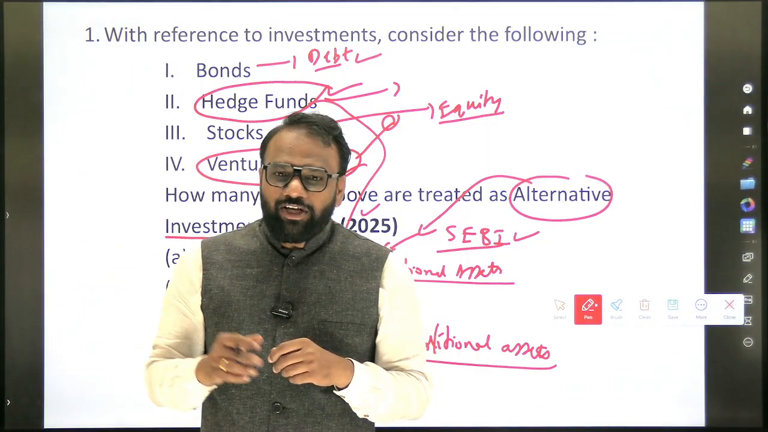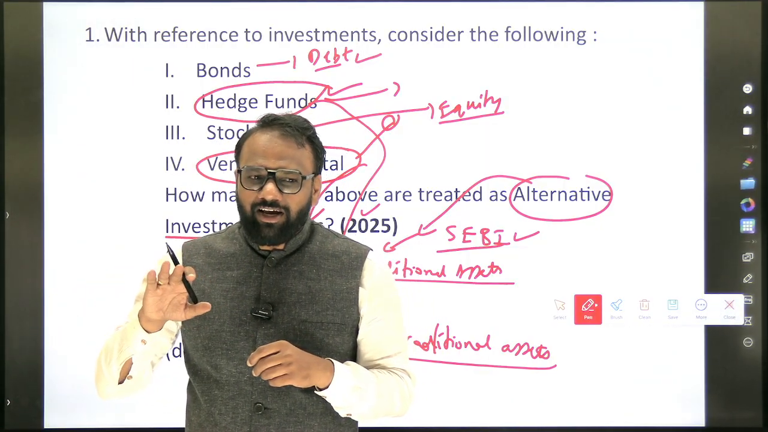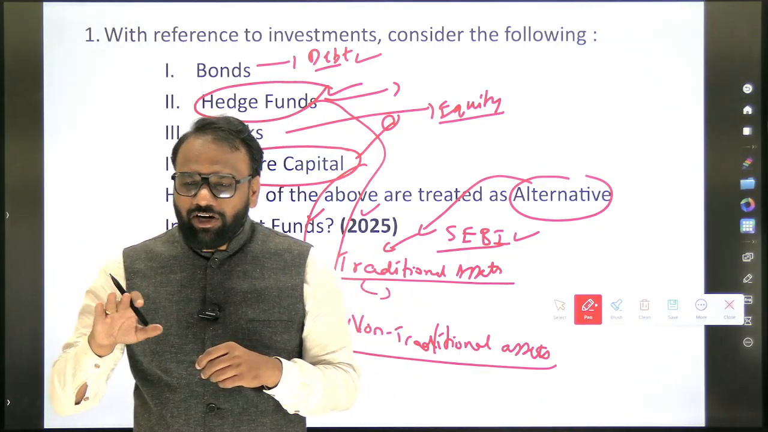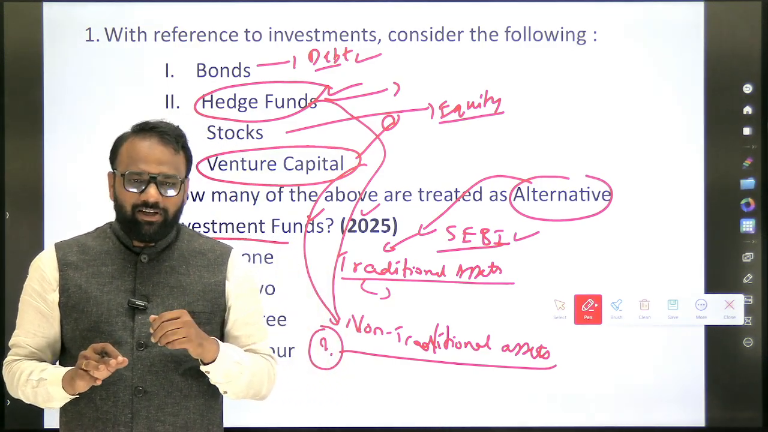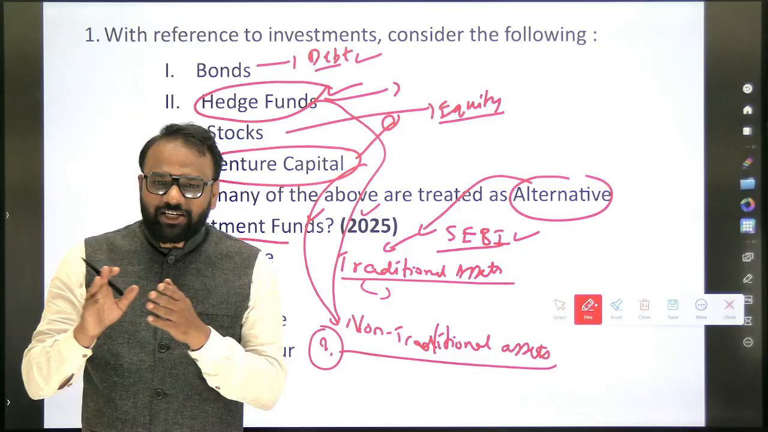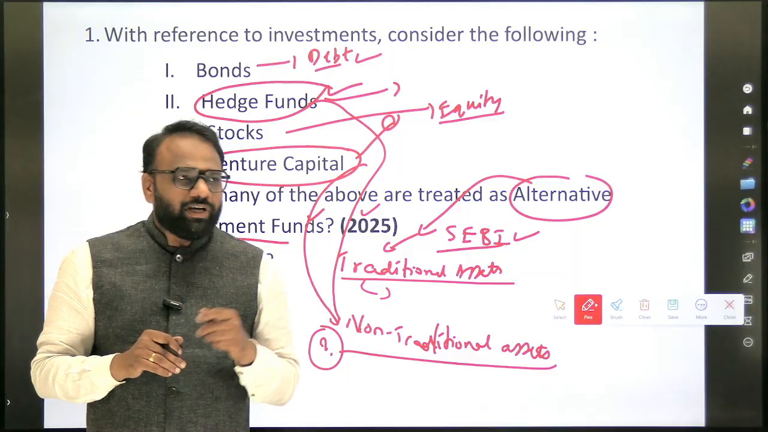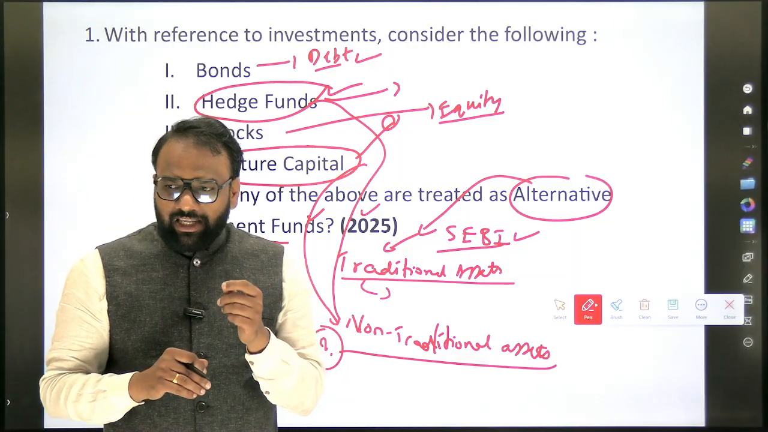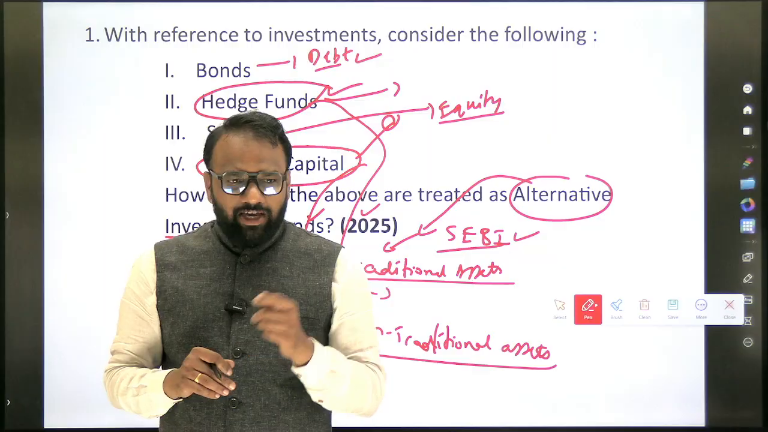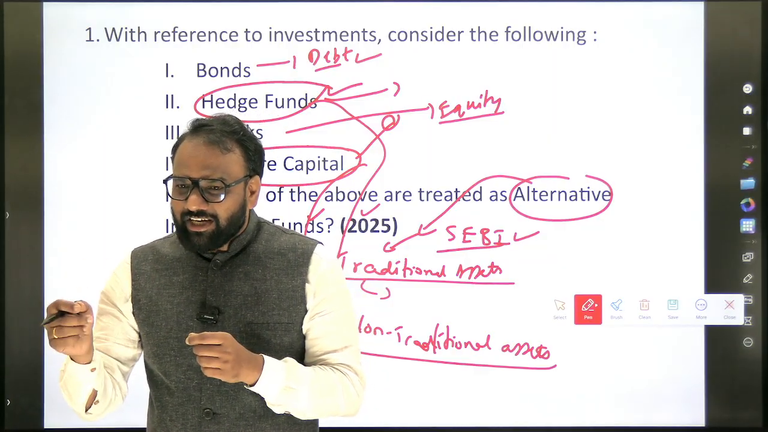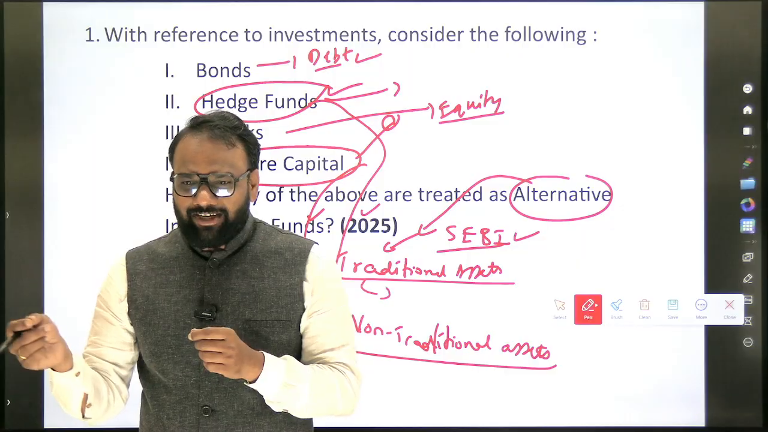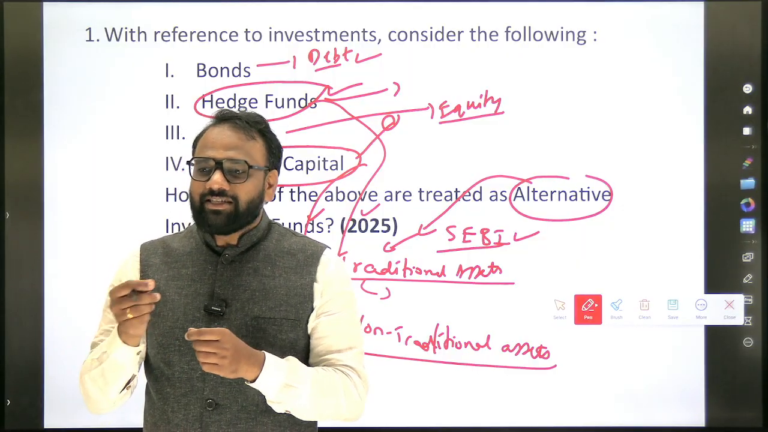Okay, mutual funds. Whether it comes under alternative investment or traditional investment, it is traditional investment. Now when it comes to infrastructure, we have discussed terms like REITs, real estate investment trusts, and infrastructure investment trusts. When we invest there, is it considered traditional or alternative investment? It is considered as alternative investment.